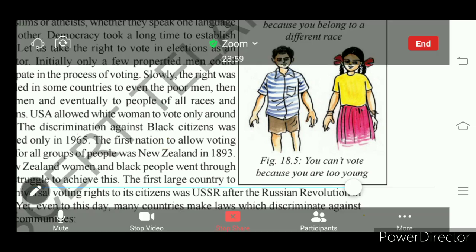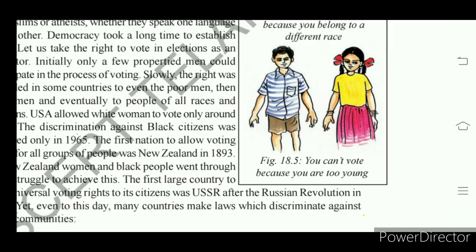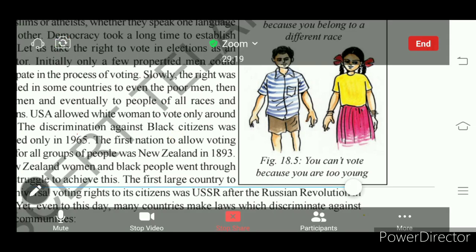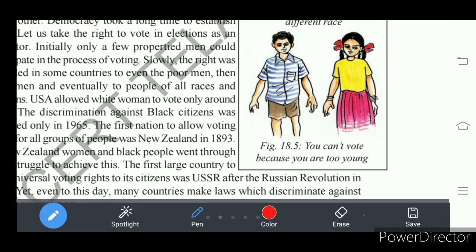So what is there in right to vote? All adults who crossed 18 years of age. Earlier it was 21 years, and it is changed to 18 years, right? So today it is 18 years. So when you cross 18 years, you enroll your name with the election commission. Okay. So this is what we call right to vote.